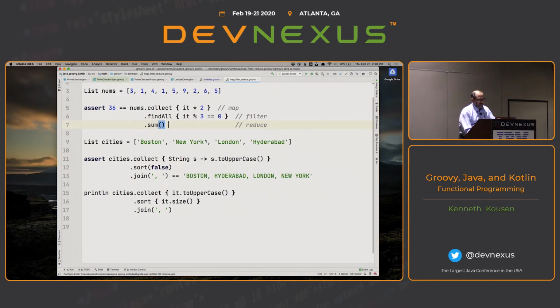Or here I've got a collection of cities, and I map them to uppercase versions and sort them. The false means make a new collection, so I'm not modifying the existing one. And then I could join them all with comma and wind up with comma-separated values like that. Or again, there's a collect, and it's sortBy a property here. In Java, the stream method would be sorted, and you'd provide a function that took the current value and extracted a property from it that implemented Comparable, and then it would sort by that key.